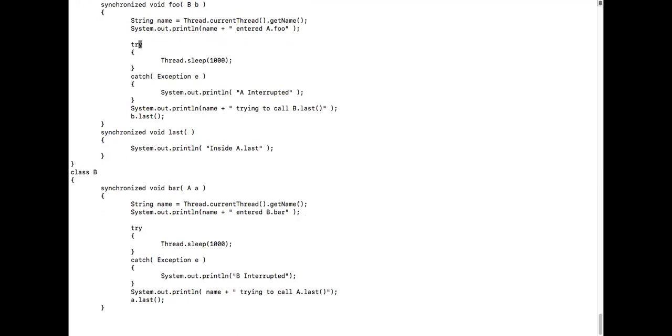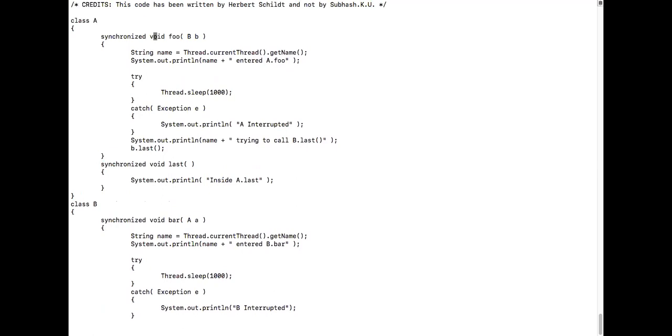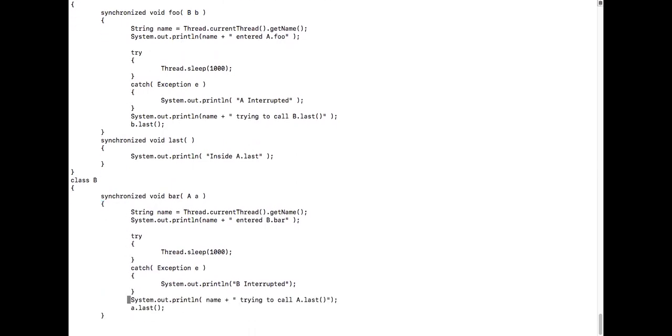See here, each one is locked, synchronized, right? The object of this is synchronized, and the object of this is synchronized. So class B's method bar is trying to call the last method belonging to a dot last, but the object is locked inside this method because he was sleeping. Once he wakes up, he will try to call b dot last, but b dot last is now waiting to call a dot last. So a is locked here and b is also locked over here. Each one is trying to call a method on each other.